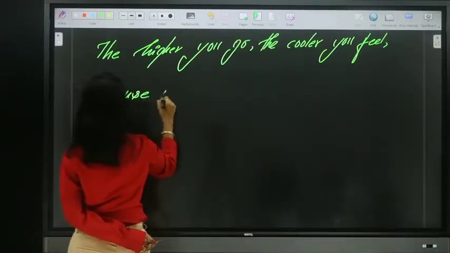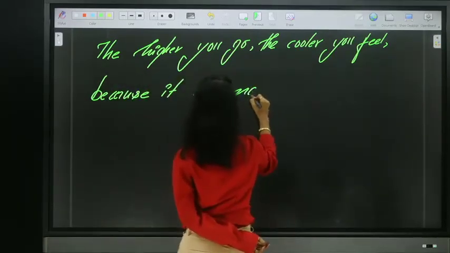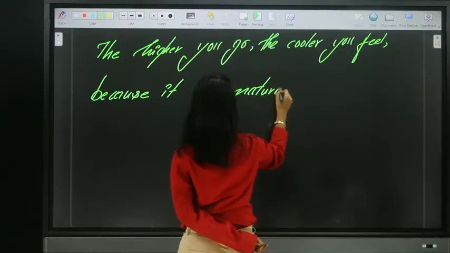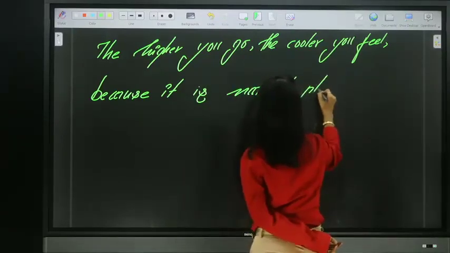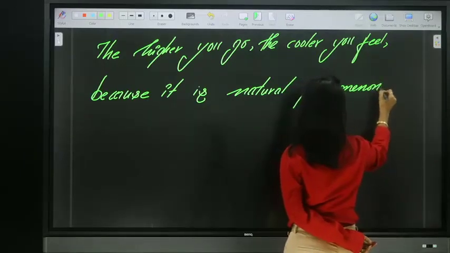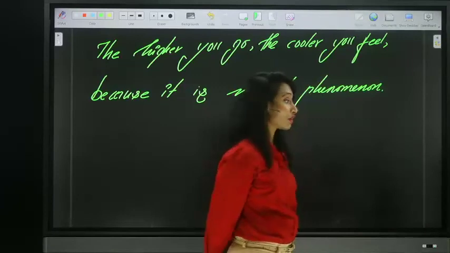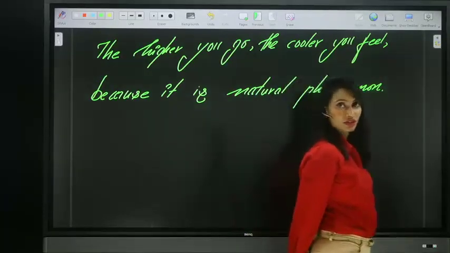Because it is natural phenomena. Now, try to find out what is the error and what is the correction. Quick.